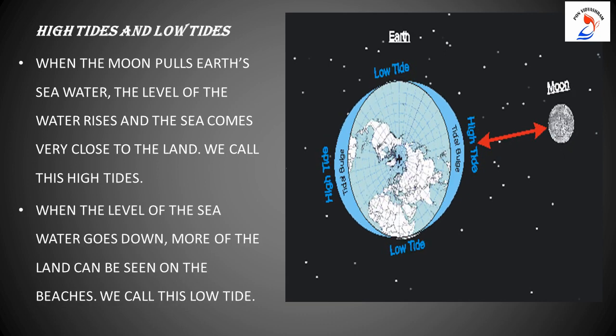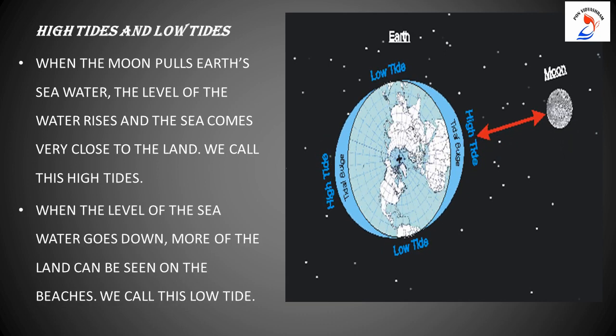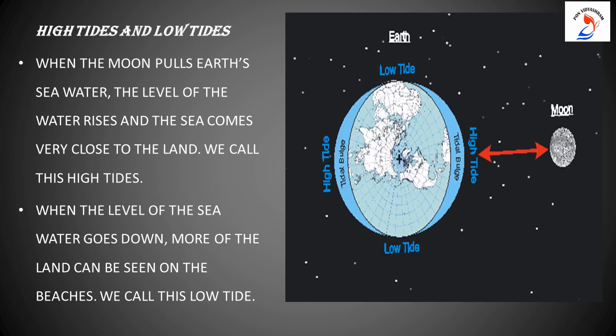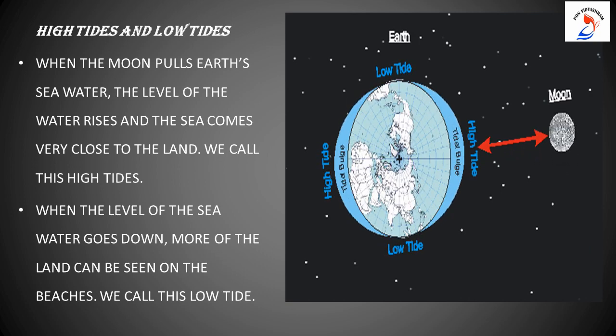When the level of the sea water goes down, more of the land can be seen on the beaches. We call this low tide.